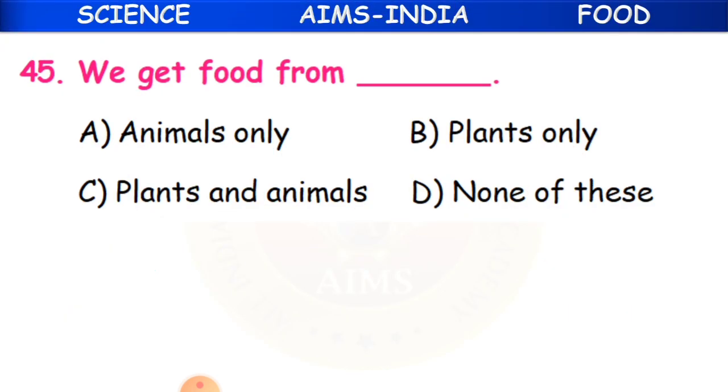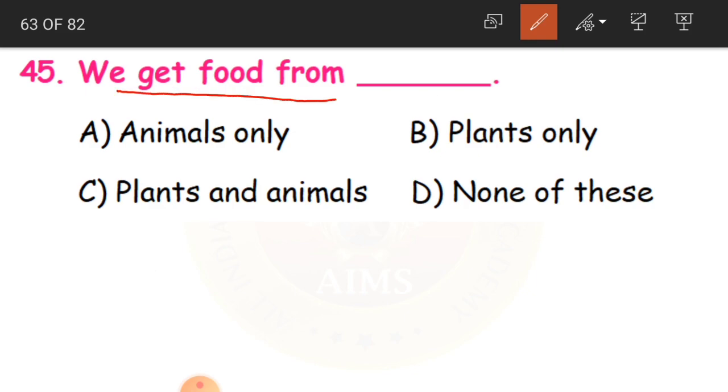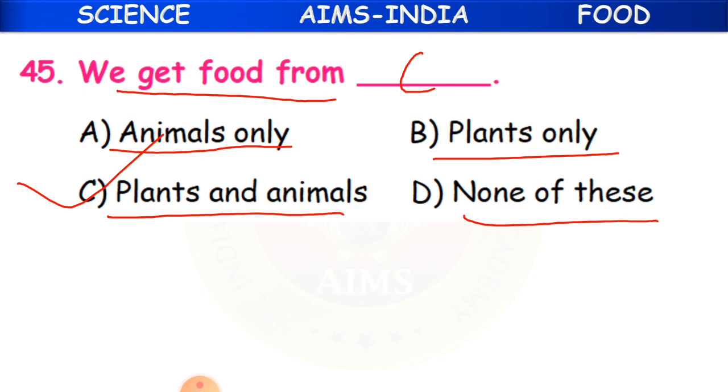45th question. We get food from, where do we get food from? Animals only, plants only, plants and animals, and none of these. What is the answer? Yes, C. Plants and animals, both.